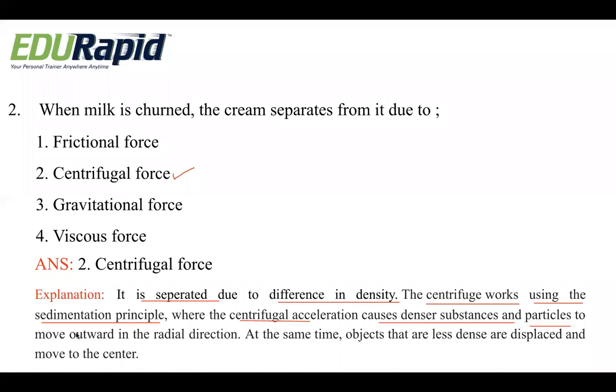Always the denser substances or particles will move outwards. At the same time, objects that are less dense are displaced and move to the center. That is, lighter objects will move to the center and the heavier objects will move in the radial direction. So this is how the milk separates the cream.